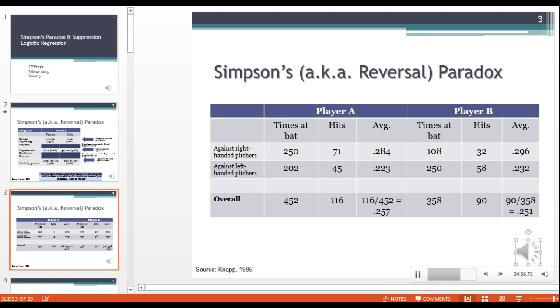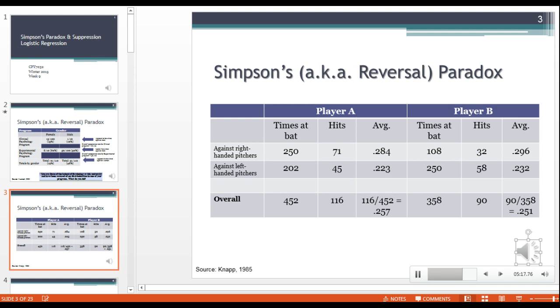So what we need to do is take an average of their averages. For player A, we would take 0.284 plus 0.223, and then we would divide by 2 because we have just right-handed and left-handed, just two situations there, and we would get an overall average of 0.253.